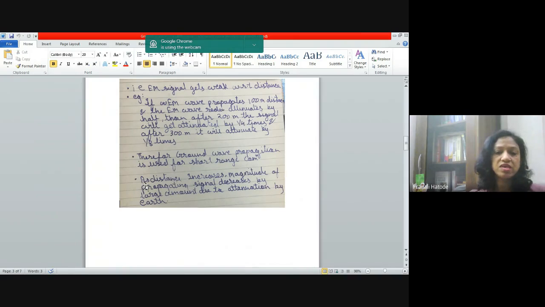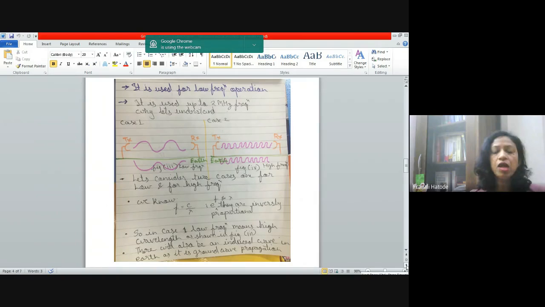So we can say that as the distance increases, the magnitude of the propagating signal decreases by a large amount due to attenuation by the earth. Therefore, ground wave propagation is used for short range communication only. Now it is used for low frequency operations also. The first thing is that it is used for shorter distance.